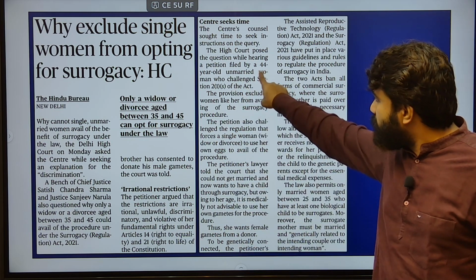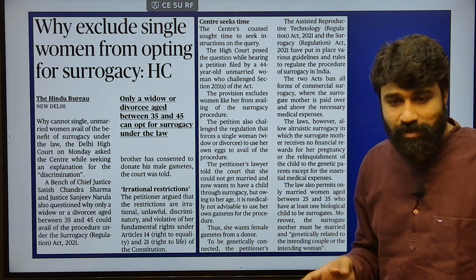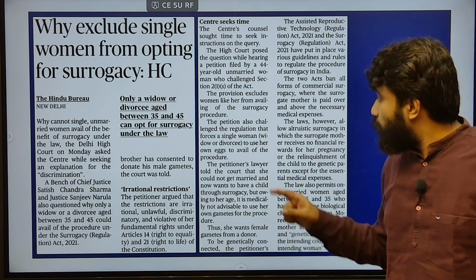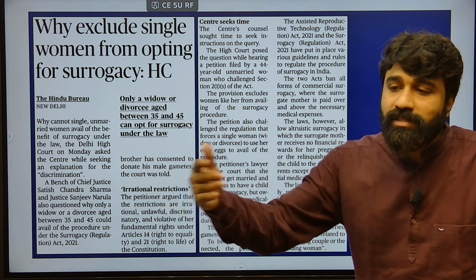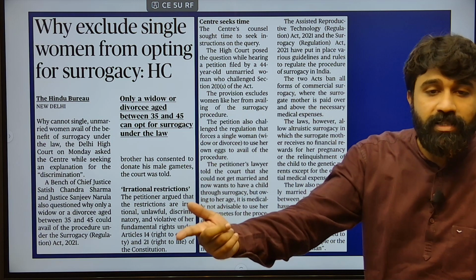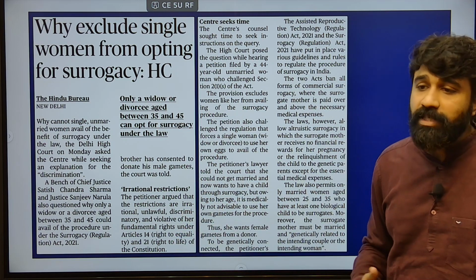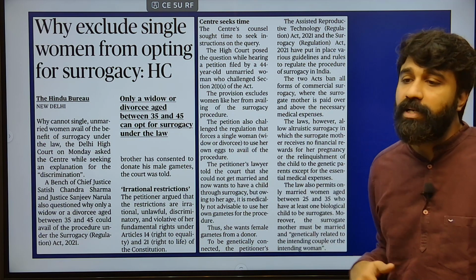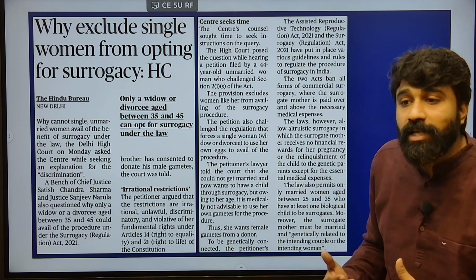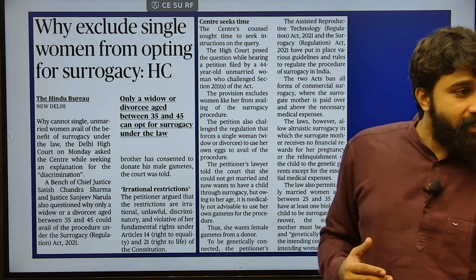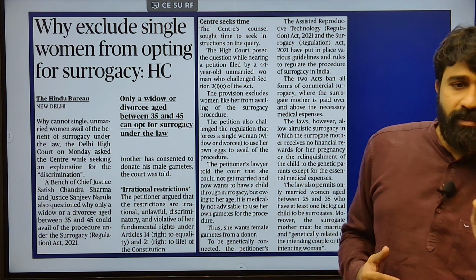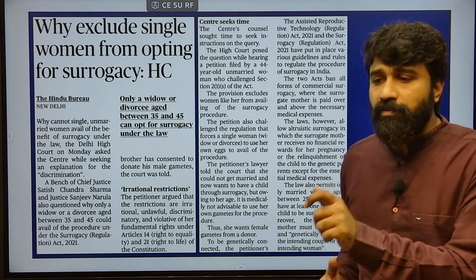Recently, a 44-year-old woman who is unmarried, not divorced, and not related to any kind of other relationships wants to opt for surrogacy. These are the conditions that they have put, but she is not allowed to go for surrogacy. Her womb or gametes are not capable of carrying a pregnancy. Therefore, she also needs a donor with respect to gametes, that is the ovum or egg cell. The reproductive cell of a woman is known as the ovum or egg cell, and that of a male is the sperm.